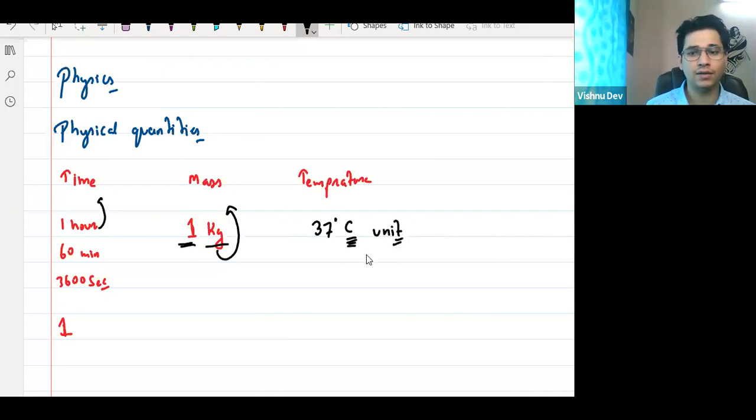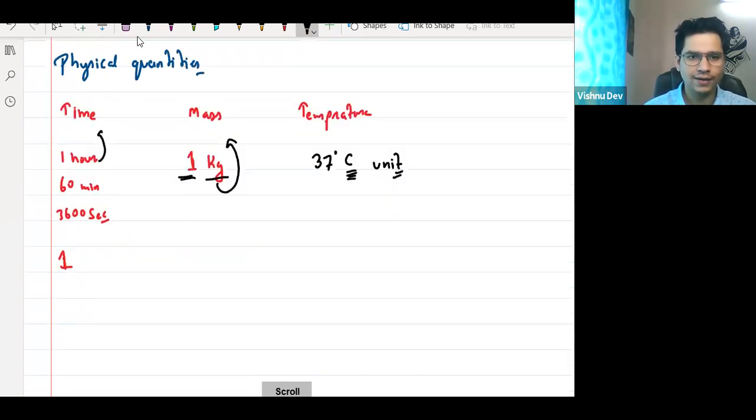So the very first thing that we should learn: what is a unit? A unit basically represents the physical quantity. A unit lets us know which physical quantity this is. Yes or no?